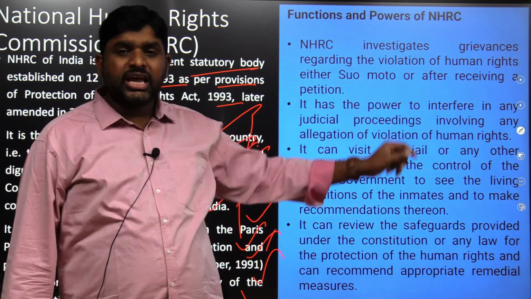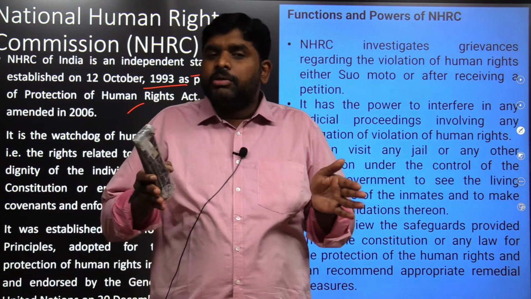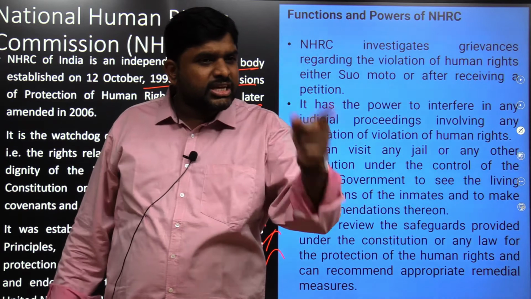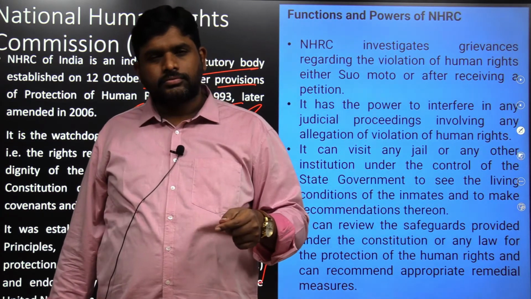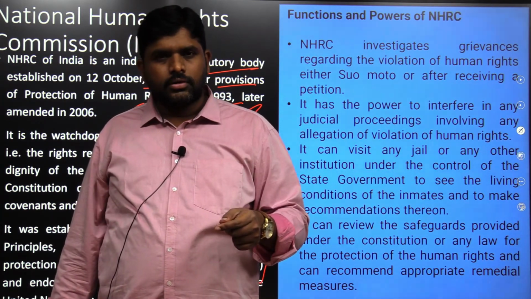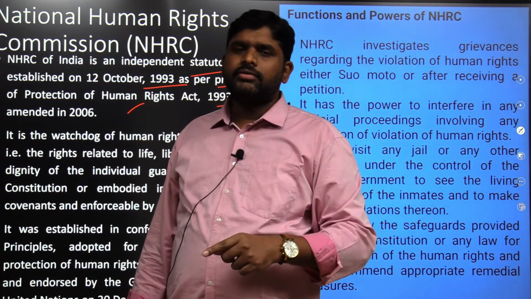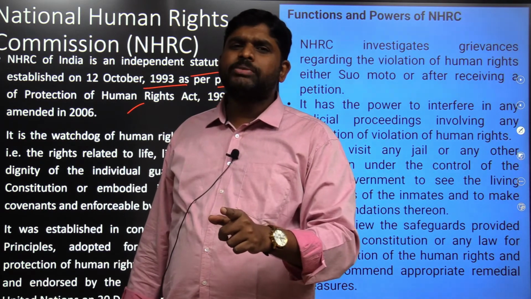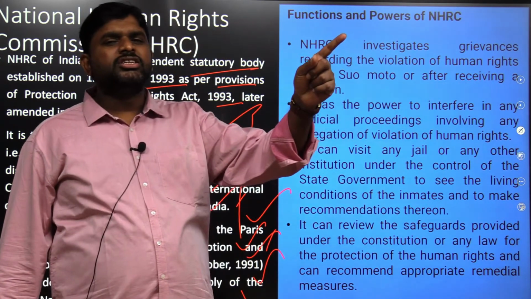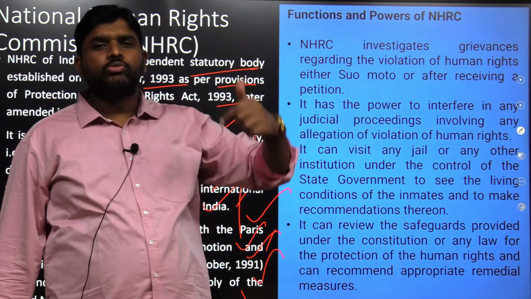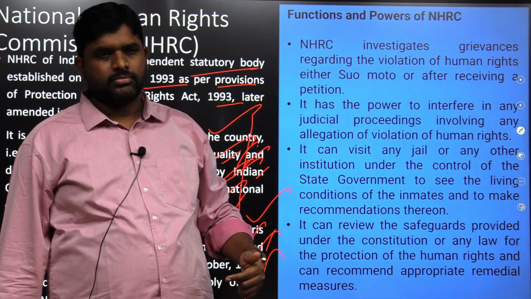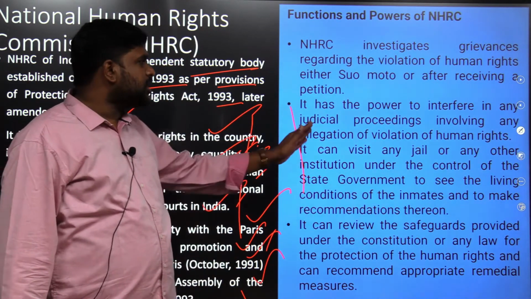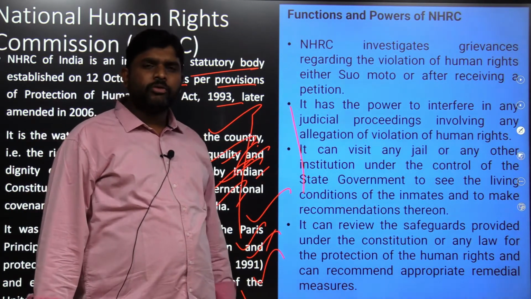But NHRC can act suo motu. That is the difference between the judicature of the country and the NHRC. The difference of NHRC is NHRC can act suo motu. Somewhere a dowry death happened, and no FIR was filed and no arrest happened. NHRC has noticed this in the newspaper. NHRC can act suo motu. It has the power of interference in judicial proceedings involving any allegations of violation of human rights.